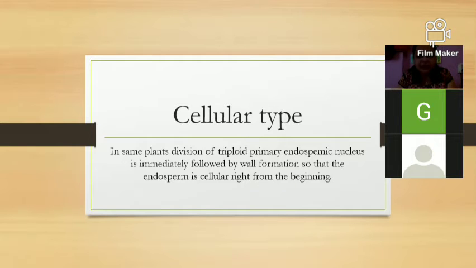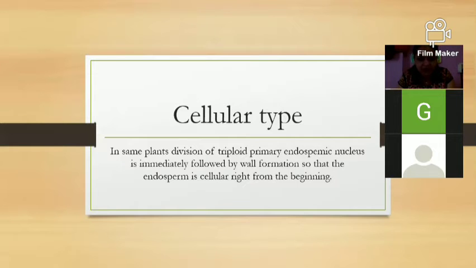Then the second one is the cellular type of endosperm development. In some plants, the division of the triploid primary endospermic nucleus is immediately followed by wall formation. Wall formation is very important in the development of the seed and fruit.